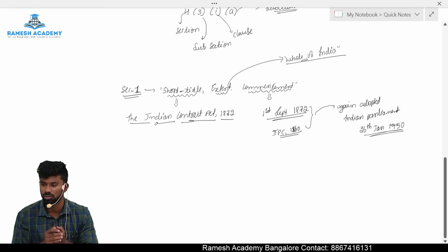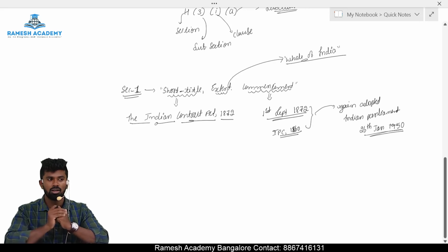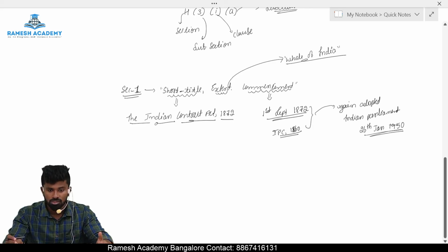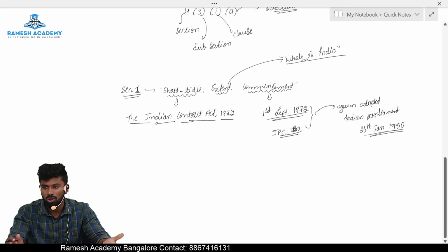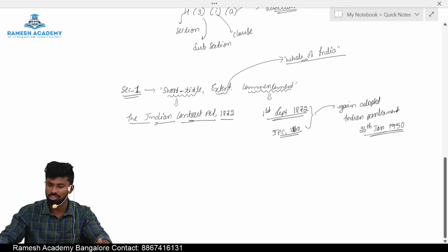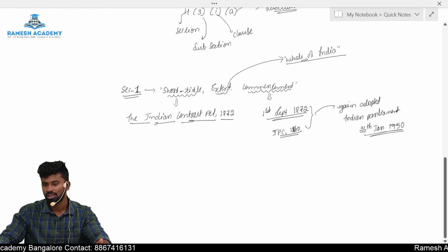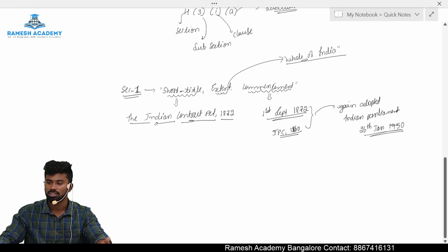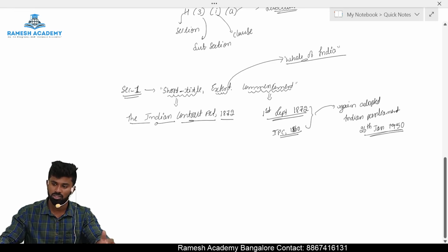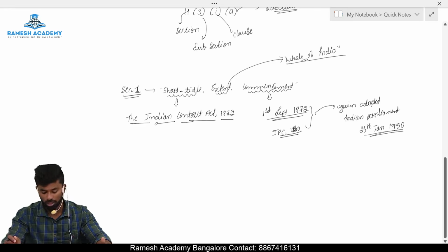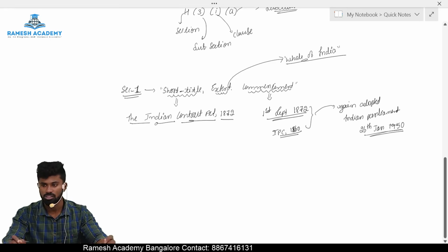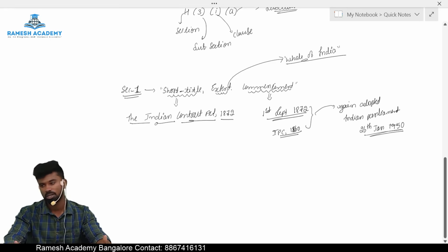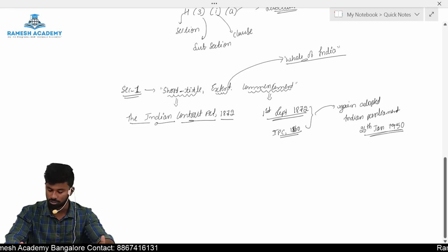So after we got the Constitution of India, whatever laws were in existence and were still holding good, meaning still serving the purpose, those laws were again adopted or passed in the Indian Parliament, and they became part of our Indian legal system. Become part of what? Indian legal system. So that is why this law, even though it was made in the British period, is still applicable and can be followed by the people. Okay, so it is an Indian law which was made during the British period, adopted on 26 Jan 1950.